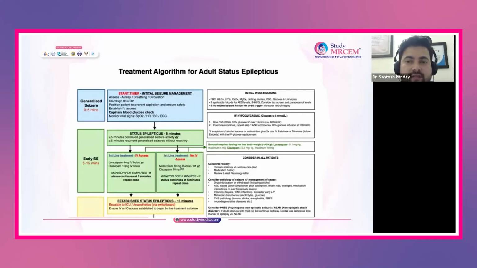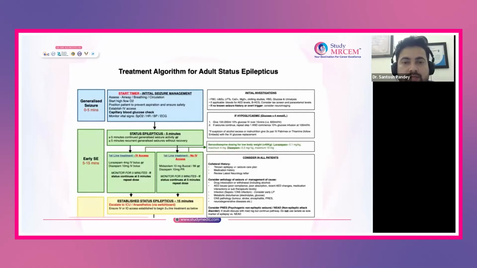In case the glucose is less than 4 millimole per liter, we'll start with 150 to 200 ml of 10% glucose IV bolus over 5 to 10 minutes. Then if the seizure continues despite giving this bolus dose, you can continue with a 10% glucose infusion at the rate of 100 ml per hour. Now, as part of your initial assessment, you will check the attached monitors: saturation levels, heart rate, blood pressure, and the ECG.